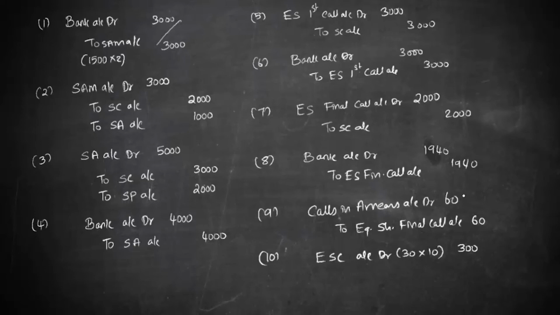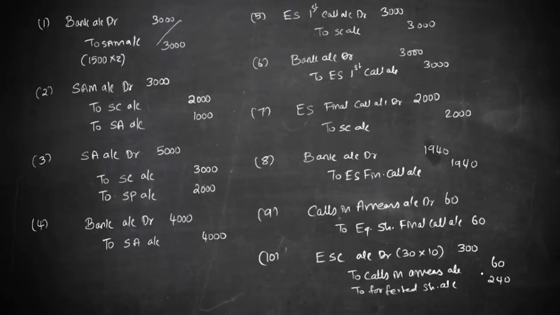Now this calls in arrears debit will not come back, so we'll cancel that, to calls in arrears account, which is 60, and what they have already paid is 240, so that will go to forfeited shares account, 240. In this way, the chapter on these 30 shares is closed, but the company is going for a reissue.